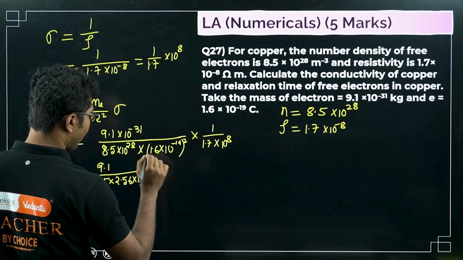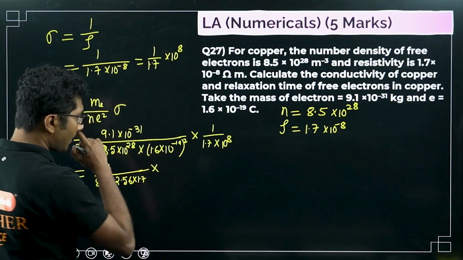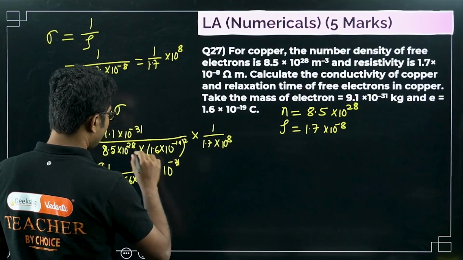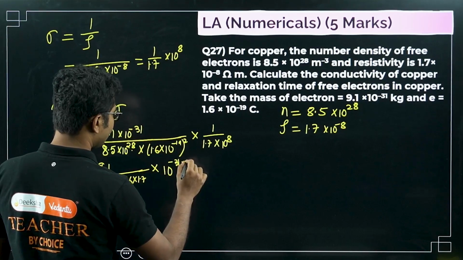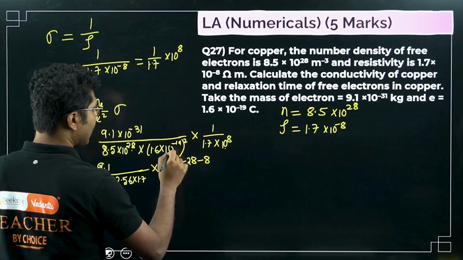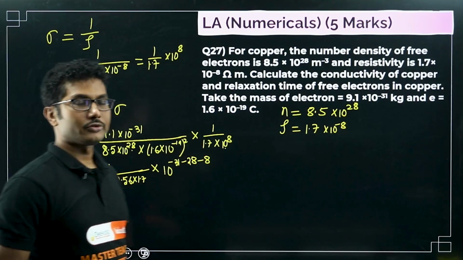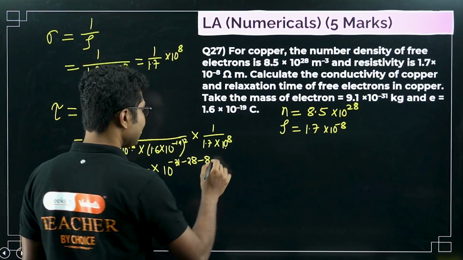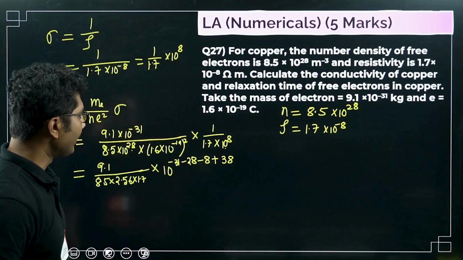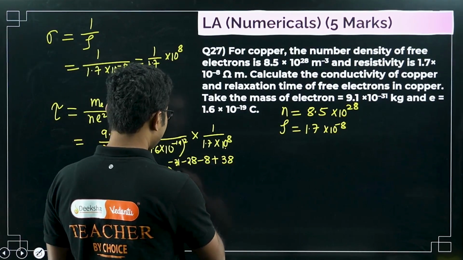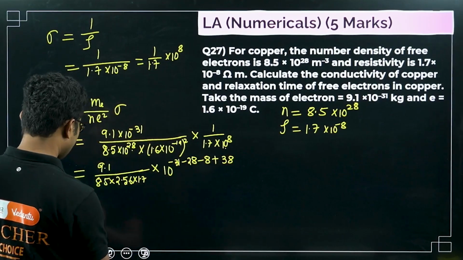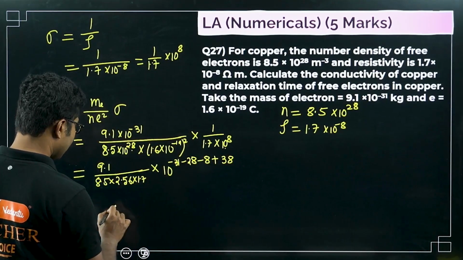And the 10 to the power values will be 10 to the power of minus 31, this will also go minus 28, this will also go minus 8, and this is minus 19 whole square. Minus 19 whole square is plus 38. So you will get plus 7, minus 21, minus 29. So it will be of the order of minus 29 seconds.